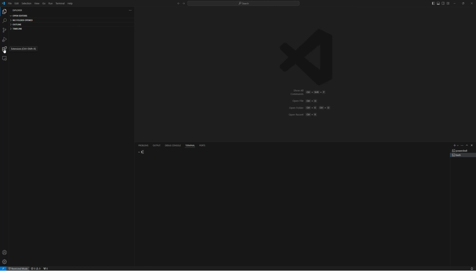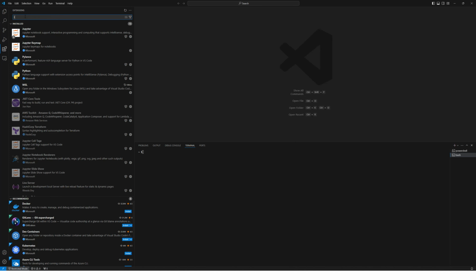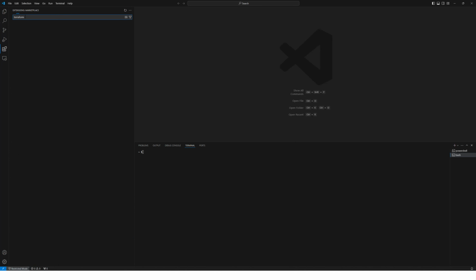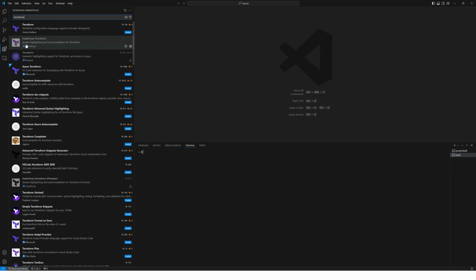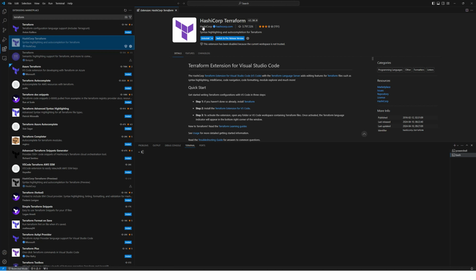Let's install the Terraform extension. So go to extensions right here and you type Terraform. And this is the one, HashiCorp Terraform. This is the official one, official by HashiCorp. So you hit install. I already have it installed, so I don't need to reinstall. So you guys see the install button over here. Click on the install button. It'll auto install.